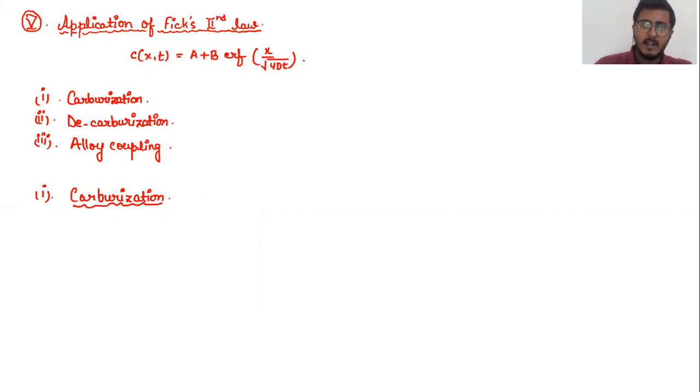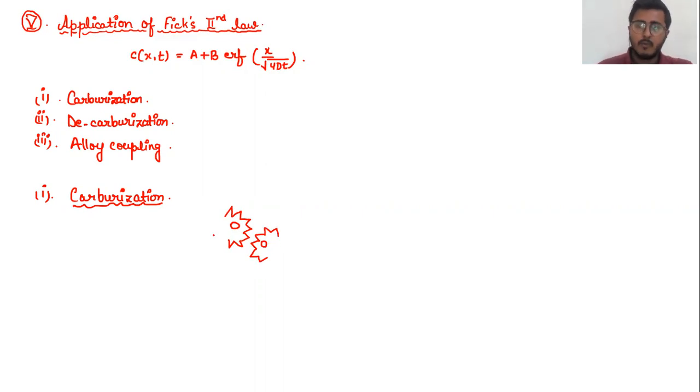For example, if I have a mechanical gear, you must have seen mechanical gears. These are the teeth of the gears, and mainly they undergo deformation.